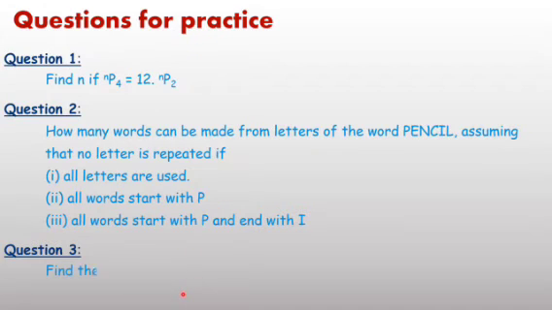And the third question: find the value of n if nP3 equals 990. Just apply the formula. nP3 means factorial n upon factorial n minus 3 equals 990. Just simplify and you will get the result. In this pattern you have to complete these 3 questions.